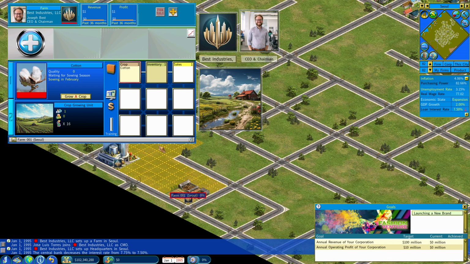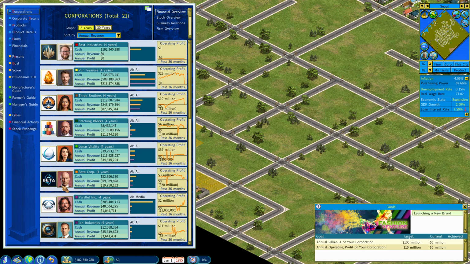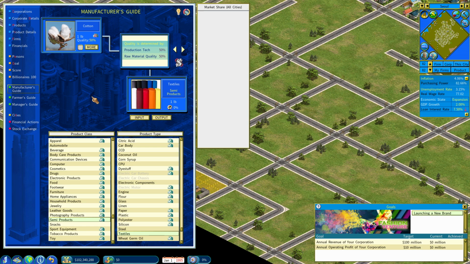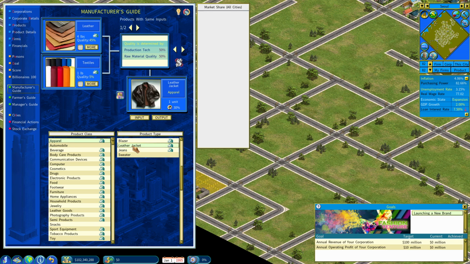I wonder if we want 2 cottons. What else do we need? I want to make sure we obviously grow enough to sell. So cotton's for our textiles, which three products need.